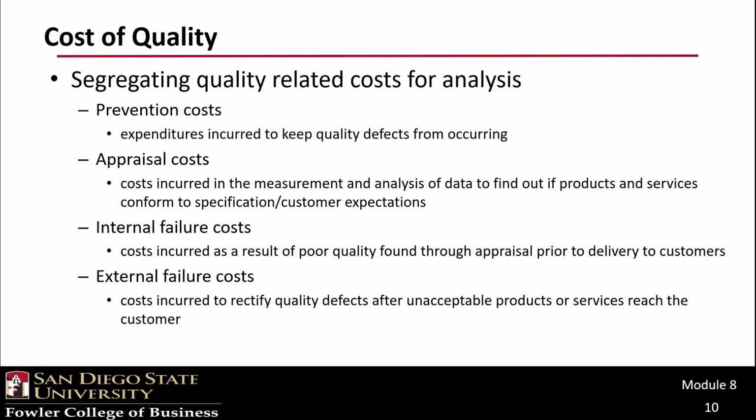Typically, quality costs can be segregated into 4 buckets. Prevention costs, which are the costs to prevent defects in the first place, such as training for employees or keeping the equipment maintained and in top working condition. A second area is appraisal costs, which are the inspection and testing costs associated with various stages of the process. A third area is internal failure costs, such as the cost of scrap, rework, or additional inspection cost. And lastly, external failure costs, such as returns by customers, warranty costs, canceled orders, or lost customers, are also a concern.